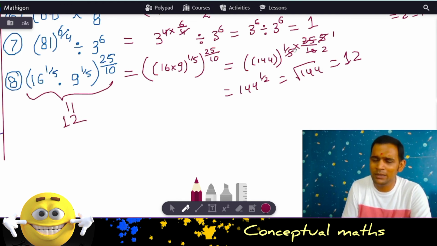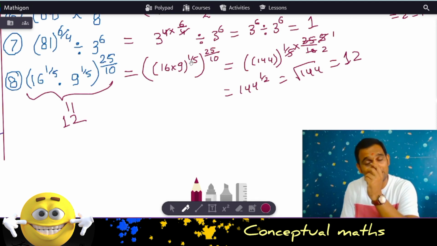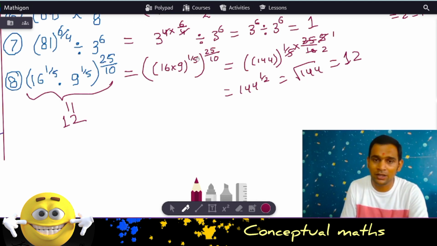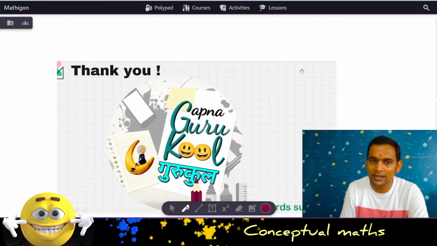I have been using only the laws of exponents. So what did I do? I first saw the powers are the same, bases different. So I multiplied the bases, that's what the rule says, and the power remains the same. And as we saw, powers can be multiplied, so I simplified that further. I got 1 by 2 as the power. So 144 to the power 1 by 2. The square root of 144 gives me 12 as the answer.